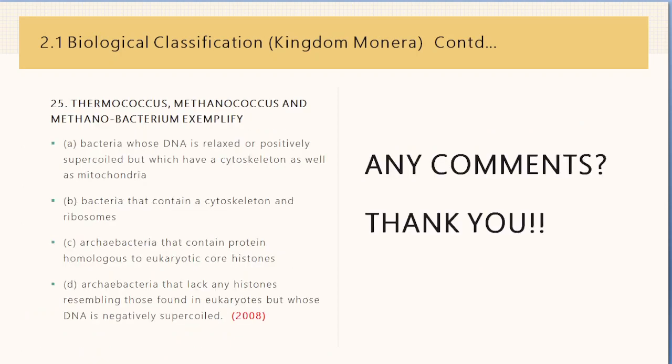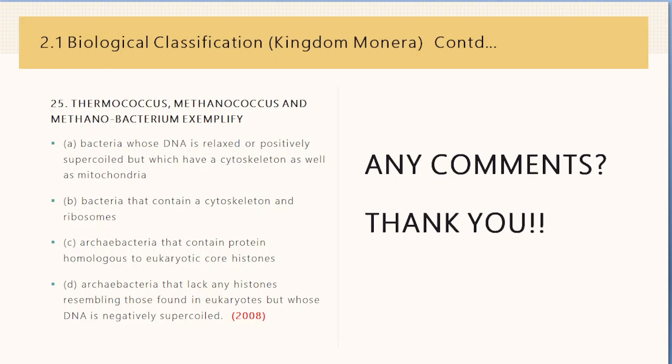Now, the last question of this video is Thermococcus, Methanococcus and Methanobacterium exemplify. And the options are bacteria whose DNA is relaxed or positively supercoiled, but which have cytoskeleton as well as mitochondria. Second is bacteria that contain cytoskeleton and ribosomes.